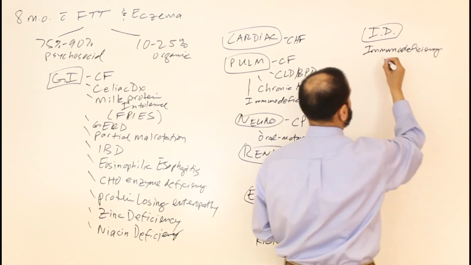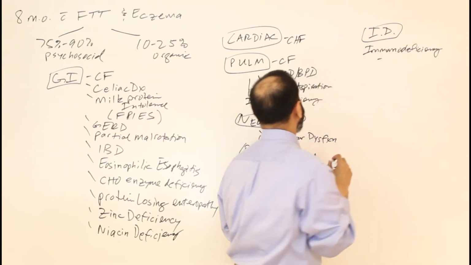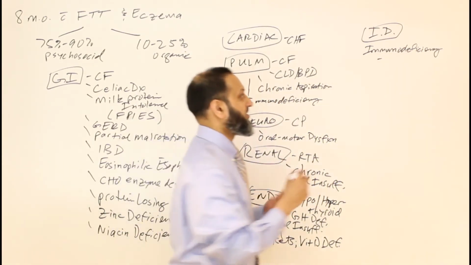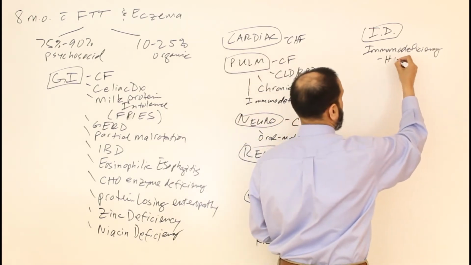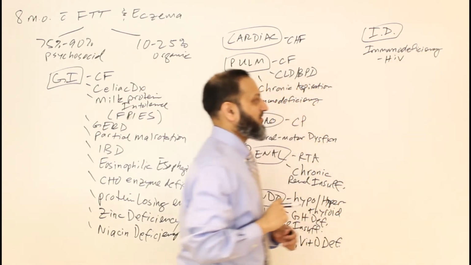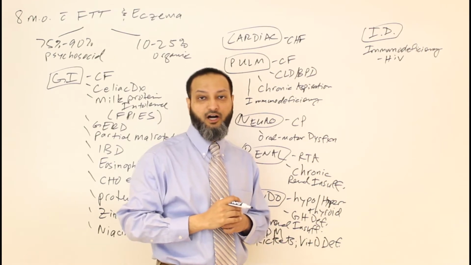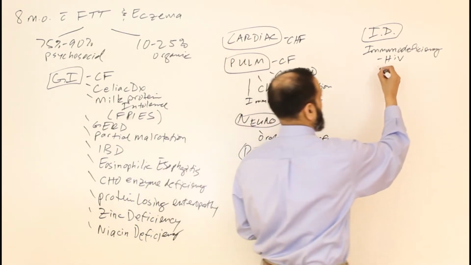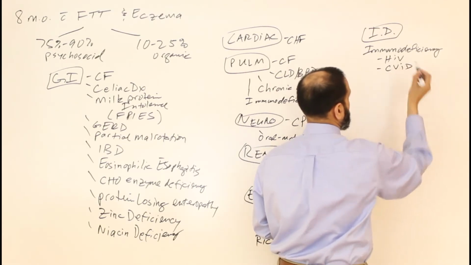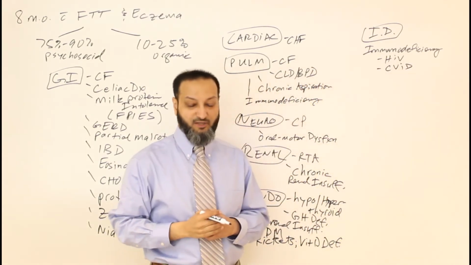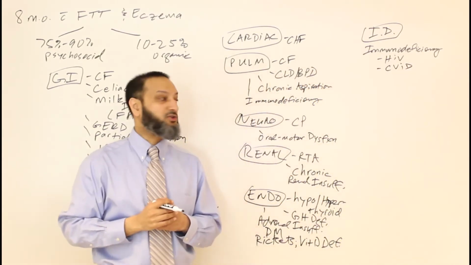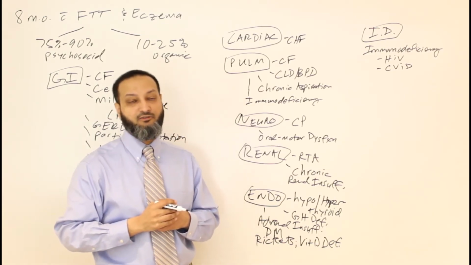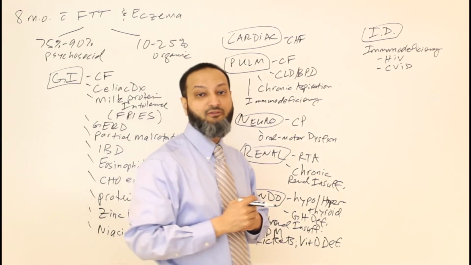So the immunodeficiencies, we kind of alluded to some of them already, but obviously I think about HIV, so congenital or acquired forms of HIV. Other immunodeficiencies can include common variable immunodeficiency and immunoglobulin deficiencies that can contribute to recurrent infections, pulmonary infections, and things that can give you poor weight gain and failure to thrive.